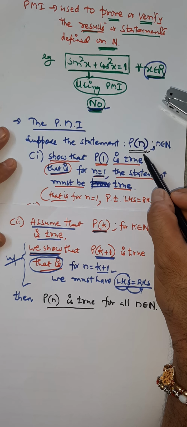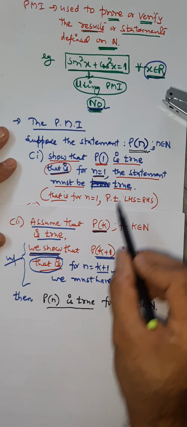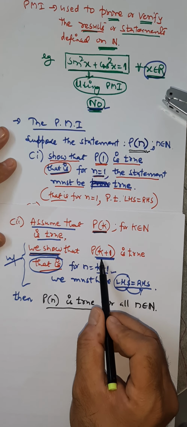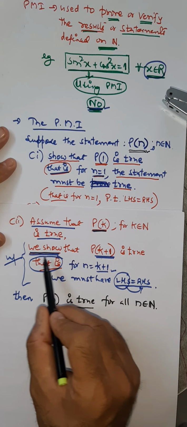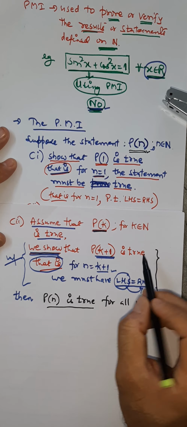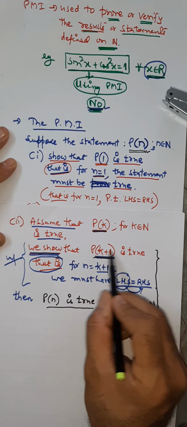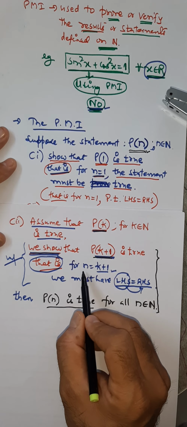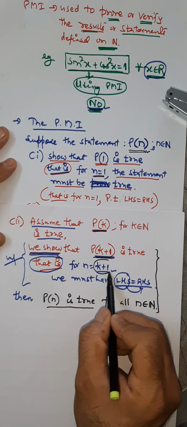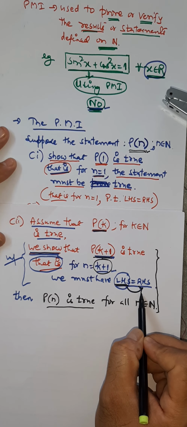I'll take one example, you'll realize immediately. Prove for 1, assume for K, and prove for K plus 1. What's the meaning of this? It is the most important part in PMI sums, remember. What is the meaning of prove that P of K plus 1 is true? It means you choose n equals to K plus 1, start with LHS and get the RHS.